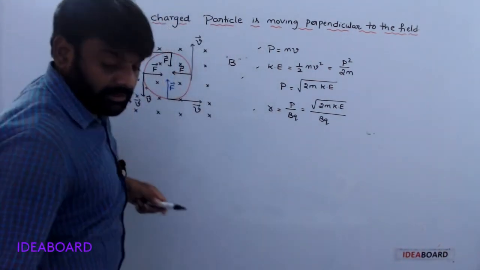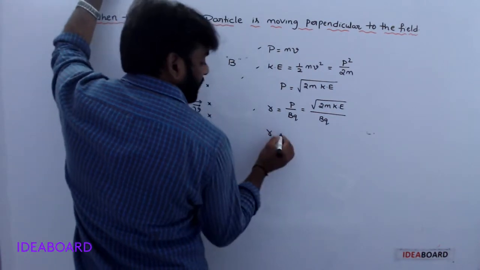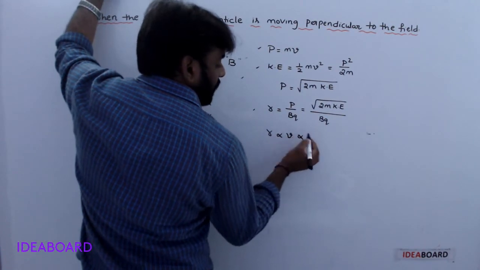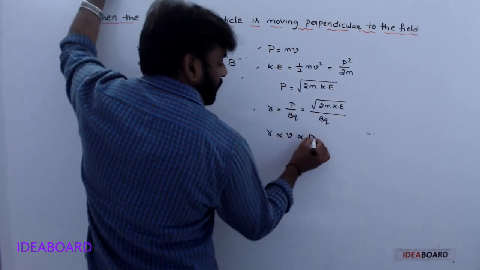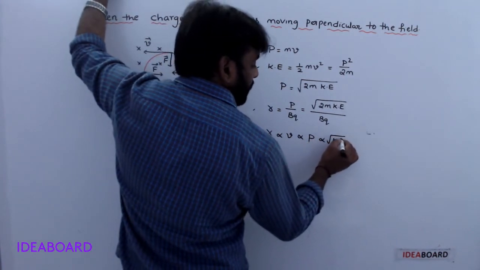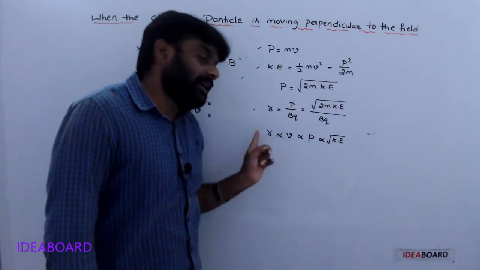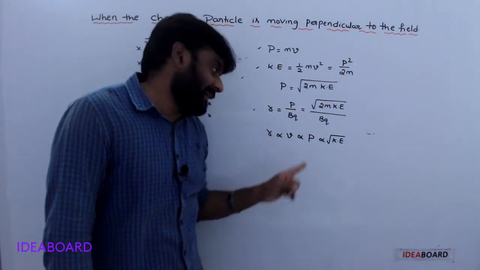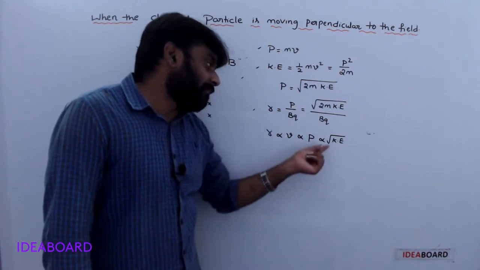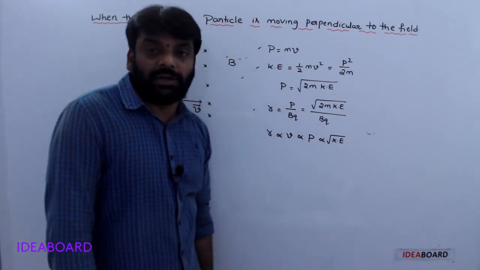Now here the radius of the circle is directly proportional to speed, directly proportional to momentum, directly proportional to square root of kinetic energy. If speed increases, radius of the circle increases. If momentum increases, radius of the circle increases, and if kinetic energy increases, radius of the circle also increases.